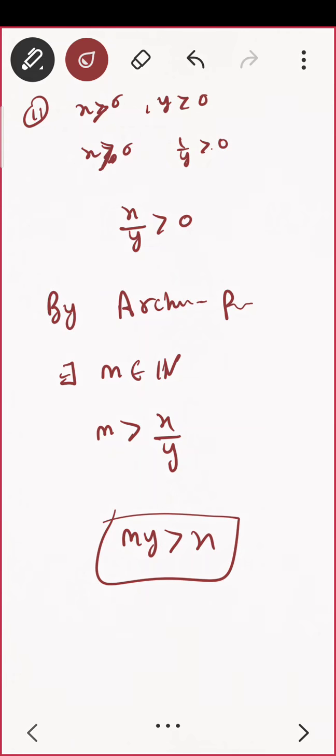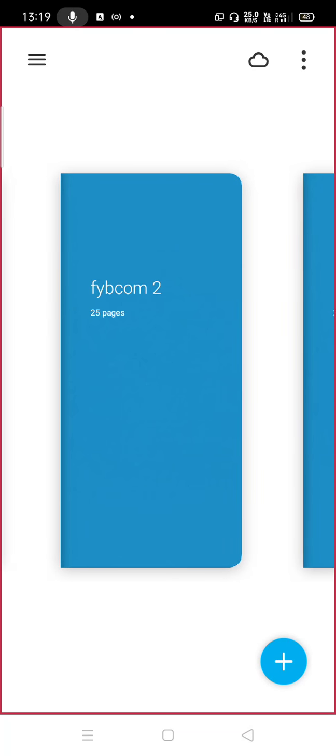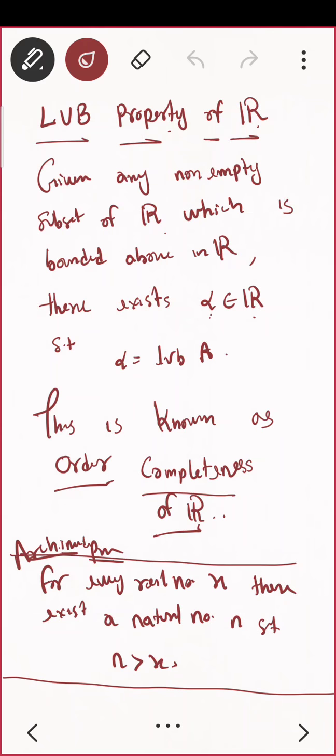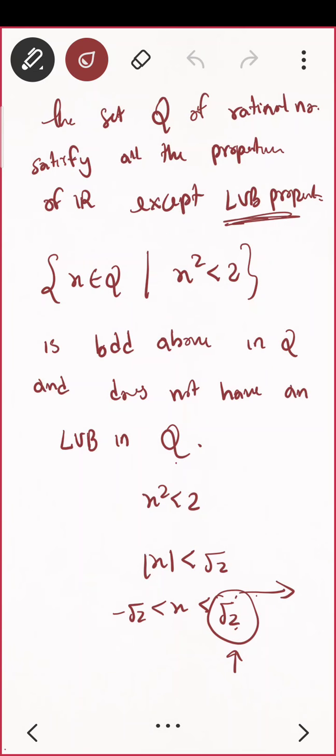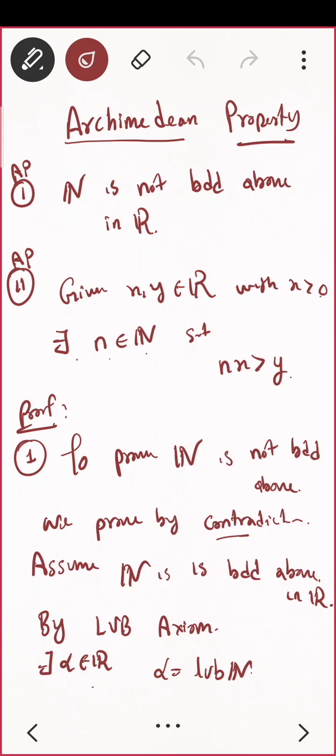This is the same as what we had there. Oh, I need to go back there. Just wait a second. Do you see? My is greater than x. Here it is. So you can write this thing as n is greater than x upon y. And by using the first one, you can quickly prove it. x upon y is a real number, by Archimedean property there exists a natural number that will be bigger. That's it, it's finished.